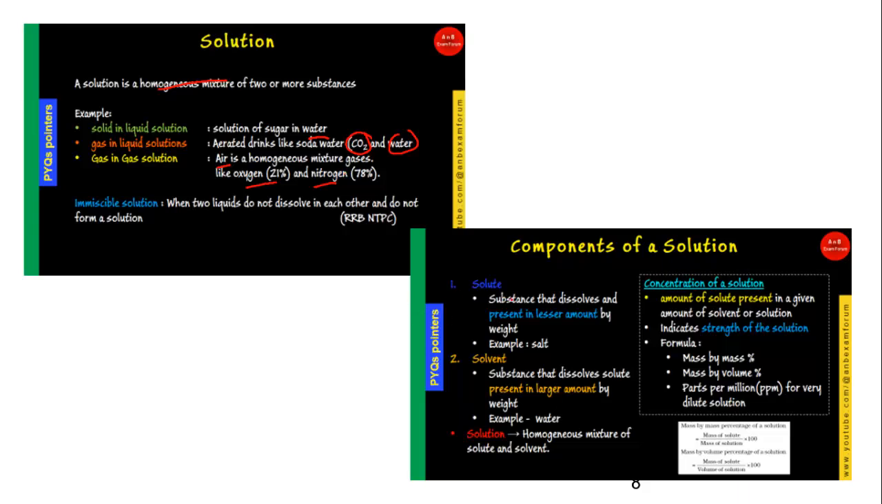We have seen the components of solution. There are basically two components. First one is the solute, which is present in the lesser amount. The other one is the solvent, which is present in larger amount. In a very simple case, salt is the solute, whereas water is the solvent, and if you combine these two, it becomes a solution. We have also seen the formulas for finding the concentration. It can be mass by mass percentage, mass by volume, or parts per million for very dilute solutions. I'm not going to discuss these components in detail in today's session. Our agenda is to solve the previous year questions.